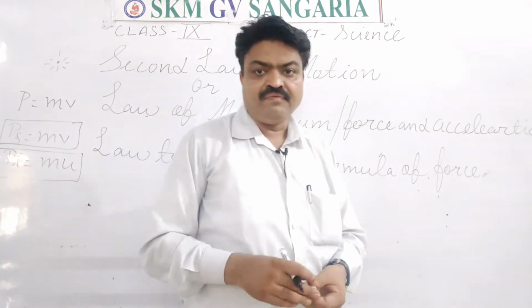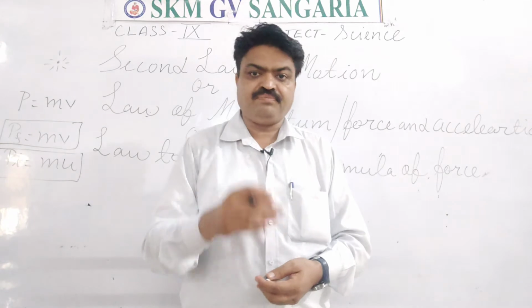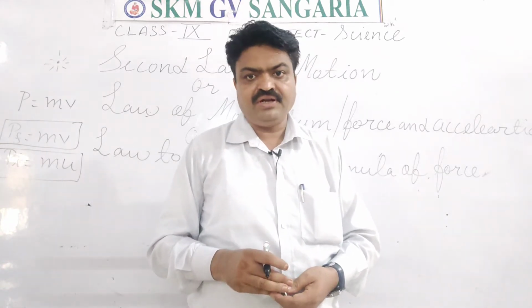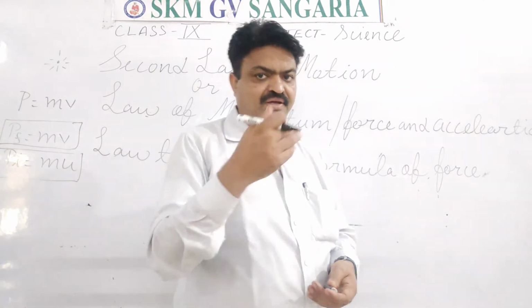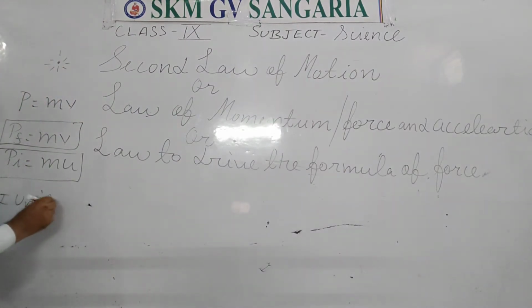Now, what is the SI unit of momentum? It is also important. The SI unit of momentum is kilogram meter per second.